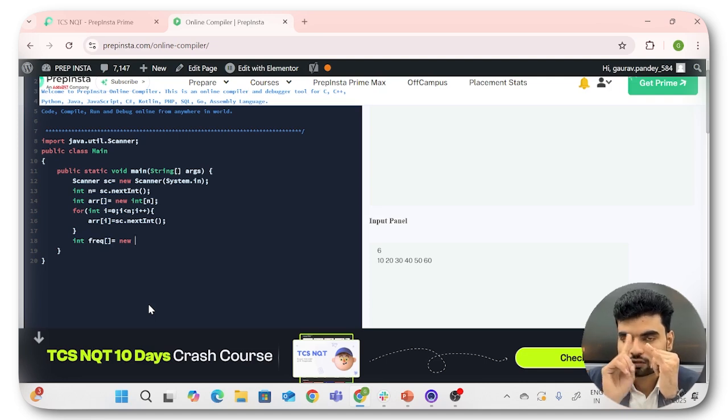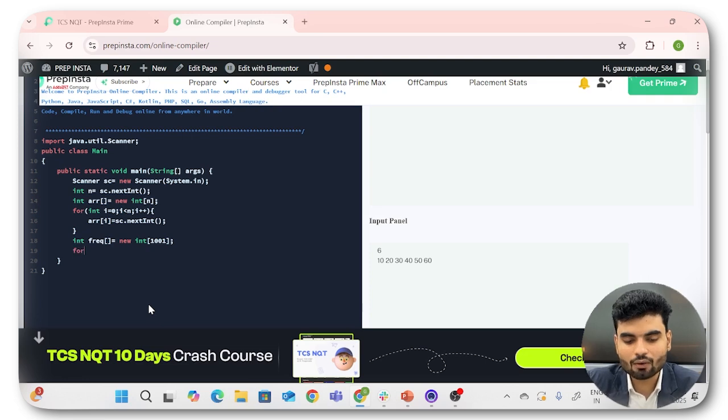So the last index would be 1000. If you want the last index as 1000 in any array, the array size should be 1001. Only then you will have the last index as 1000. Okay. So here I'll create a 1001 size array.